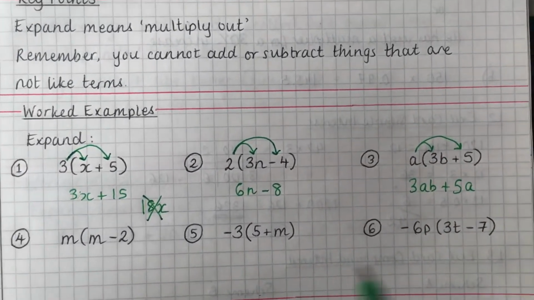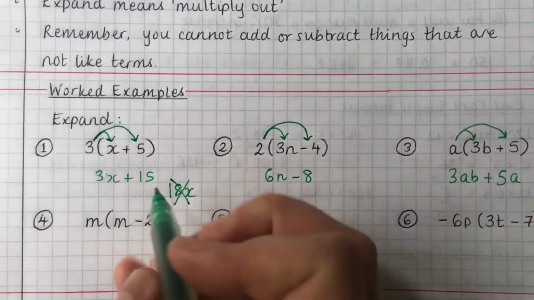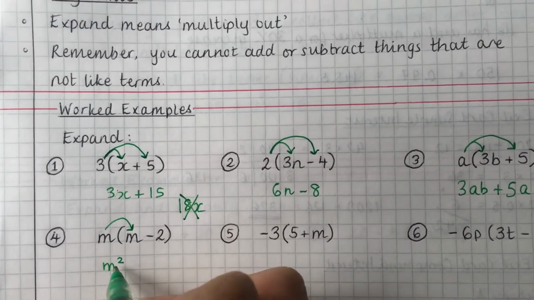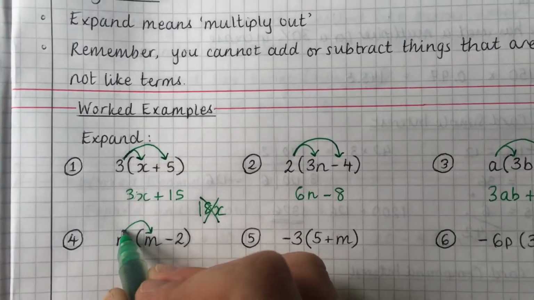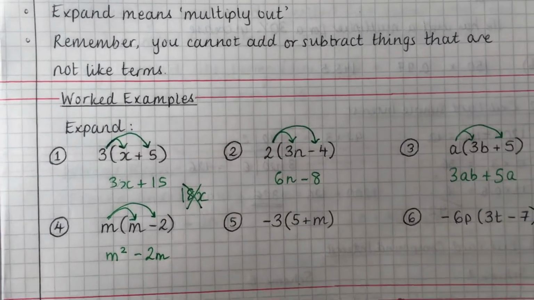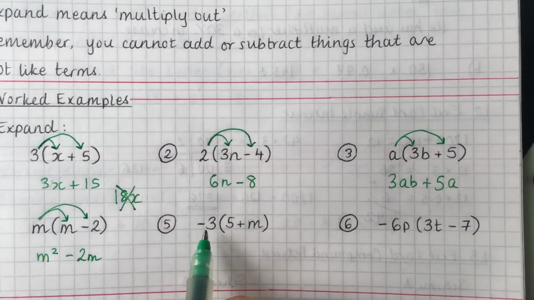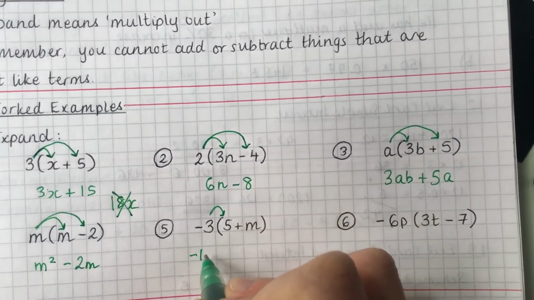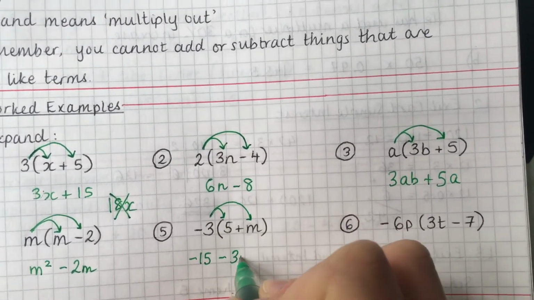Question 4. Now, this time slightly different because we've got the same letter multiplied by itself. Now, you should know that m times m is going to give you m squared, because that means m multiplied by itself. Then we do m times minus 2, and you get minus 2m. Okay, the next one, this is just to double check that you're paying attention to your negatives, because this is now minus 3 times 5. So minus 3 times 5 is minus 15, and then minus 3 times m is minus 3m.